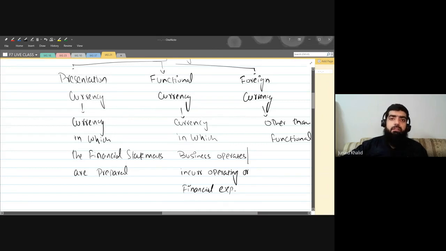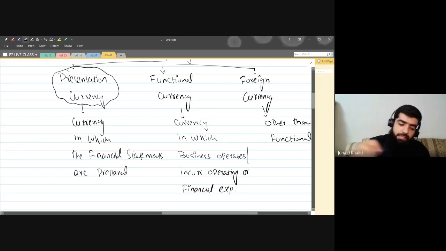If I'm living in America, I'll be preparing the financial statement in US dollars. If I'm living in Syria, whatever the local currency is, I'll be preparing the financial statement in that particular currency. So the currency in which the financial statements are prepared is known as the presentation currency.